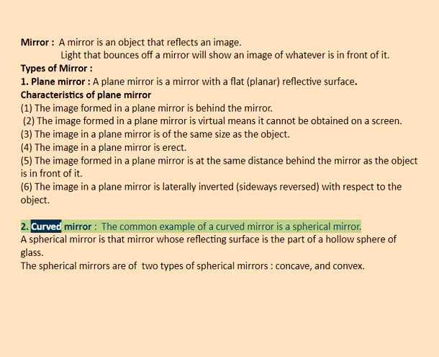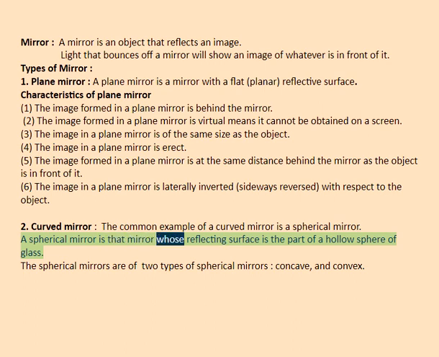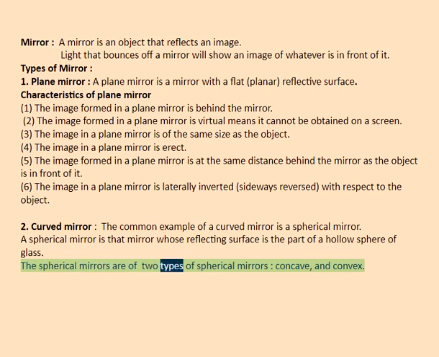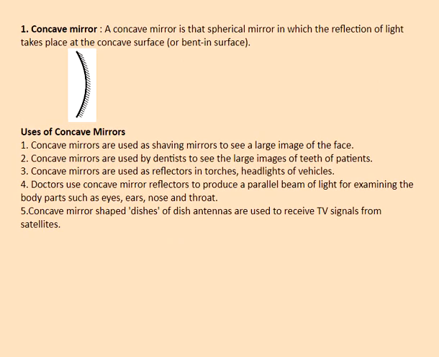2. Curved mirror. The common example of a curved mirror is a spherical mirror. A spherical mirror is that mirror whose reflecting surface is the part of a hollow sphere of glass. The spherical mirrors are of two types, concave and convex. 1. Concave mirror. A concave mirror is that spherical mirror in which the reflection of light takes place at the concave surface or bent-in surface.